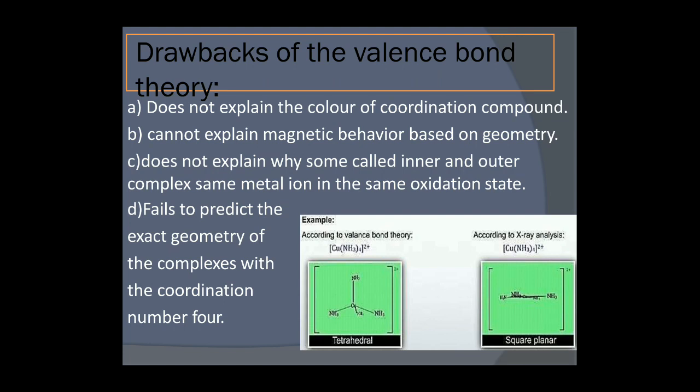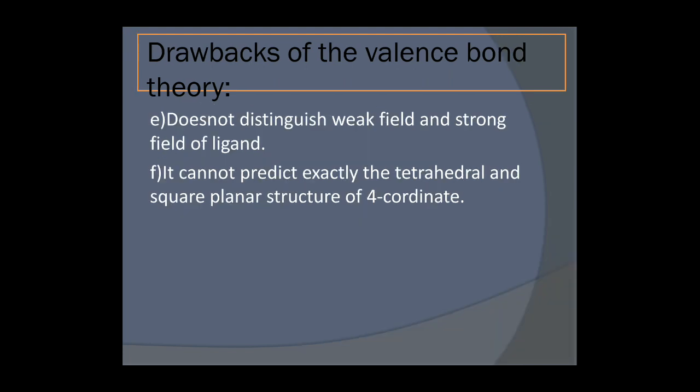It does not explain why some are called inner and outer complexes for the same metal ion in the same oxidation state. It fails to predict the exact geometry of complexes with coordination number 4. It does not distinguish weak field and strong field ligands. It cannot predict exactly the tetrahedral and square planar structure of 4-coordinate complexes. This is all about the VBT.